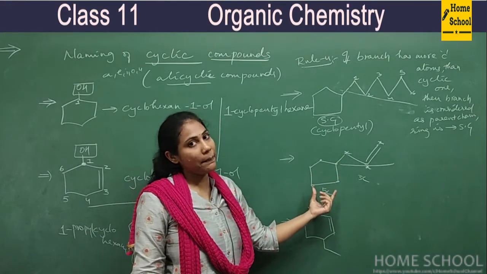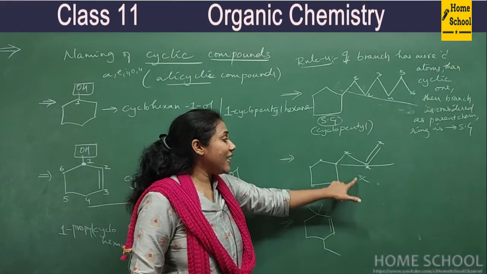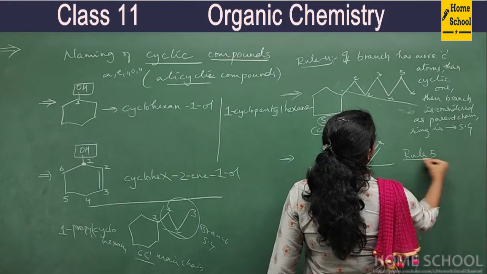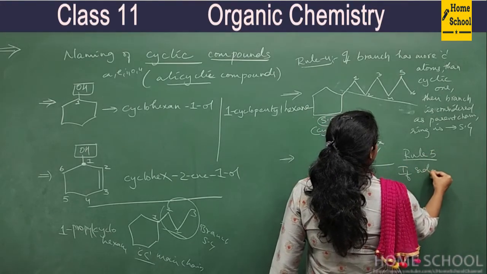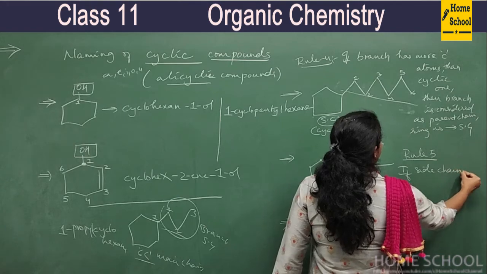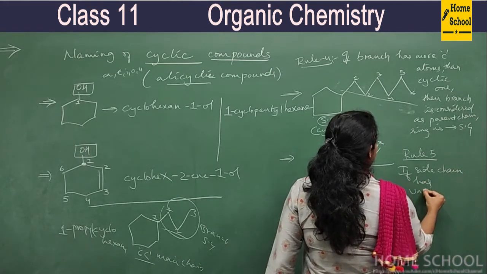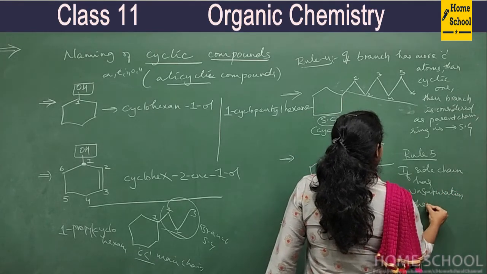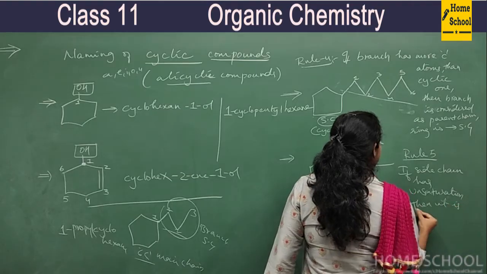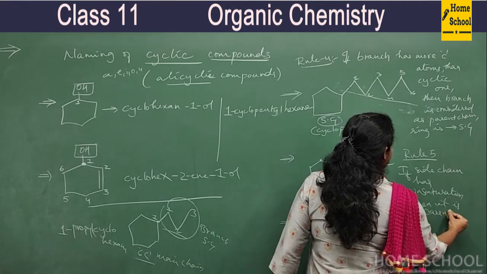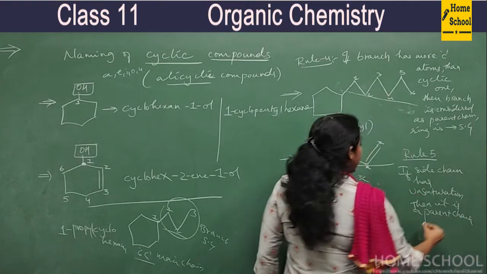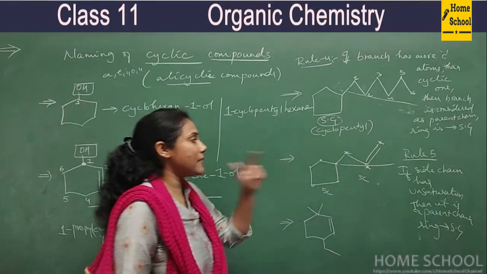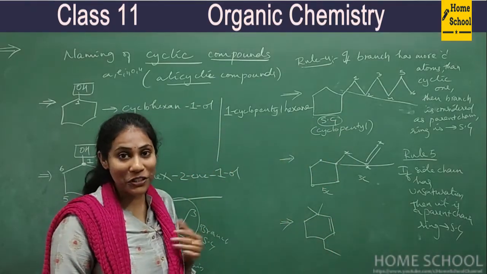Then definitely this is only the parent chain, we think. But no, if the side chain has unsaturation, now rule number 5, you try to remember: if the side chain has unsaturation, then it is the parent chain. The ring will become a substituent group. So here also you have to be careful.